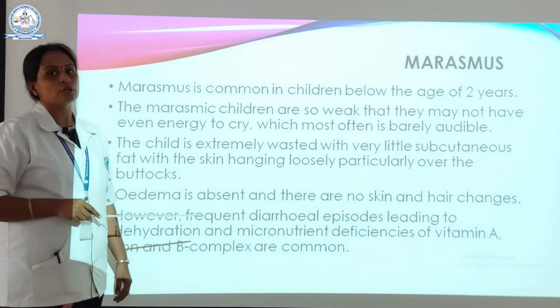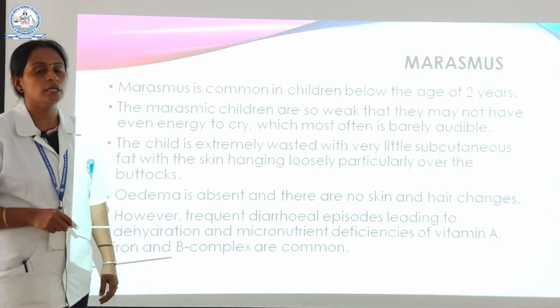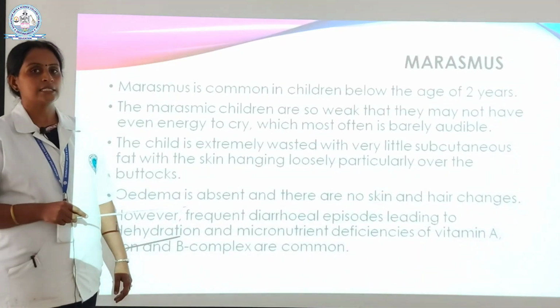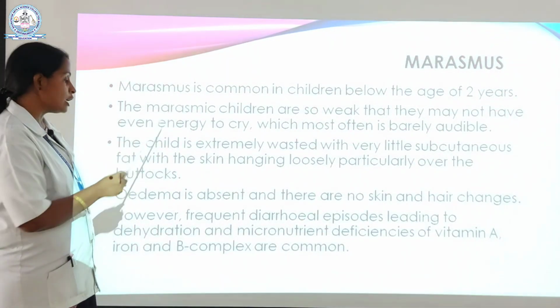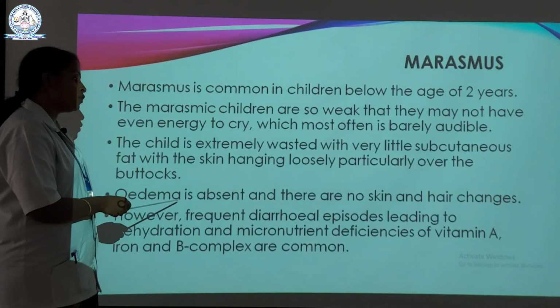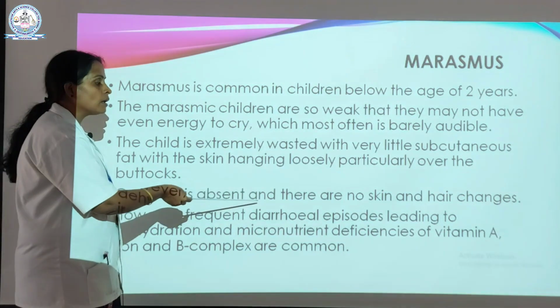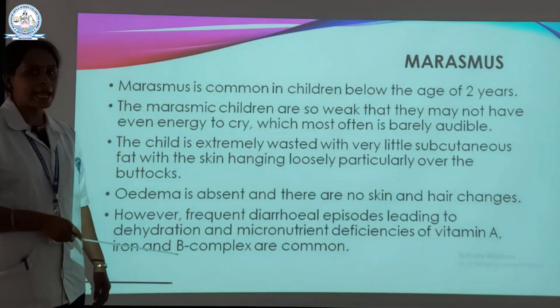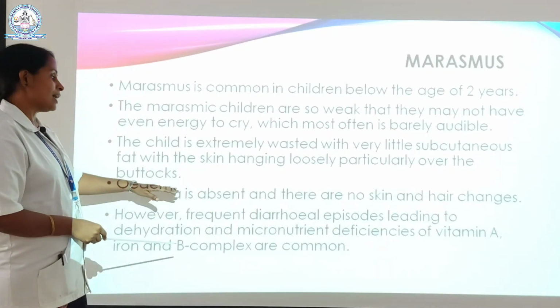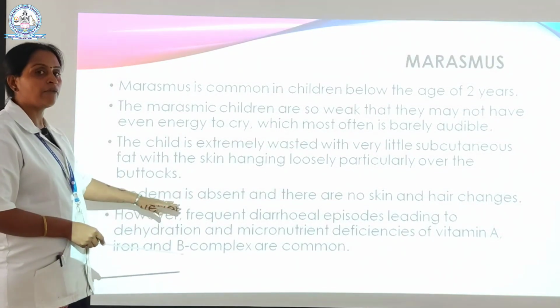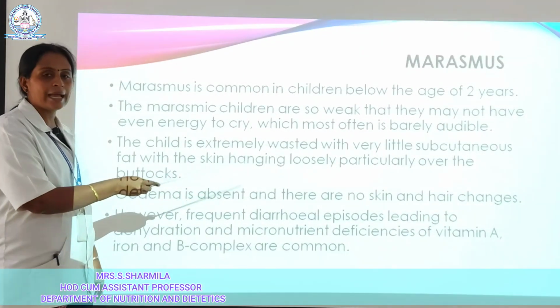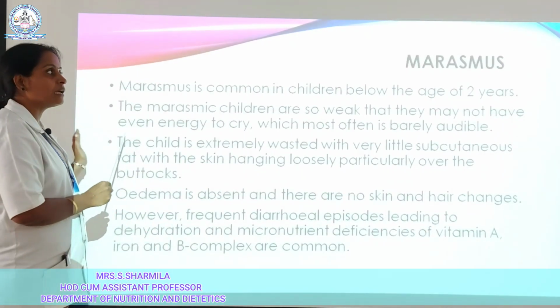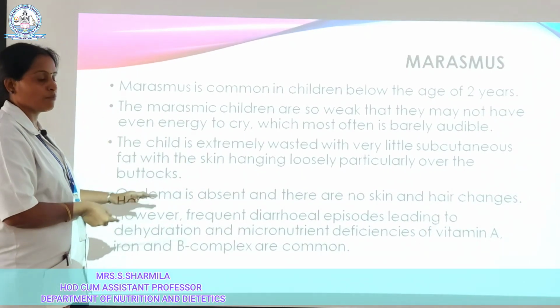Muscle wasting and skin wasting occur in marasmus, and edema is absent, and there are no skin and hair changes. In kwashiorkor cases we have edema and skin and hair color changes. That's the main difference between kwashiorkor and marasmus.